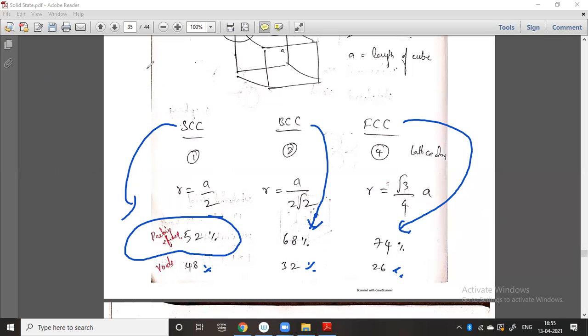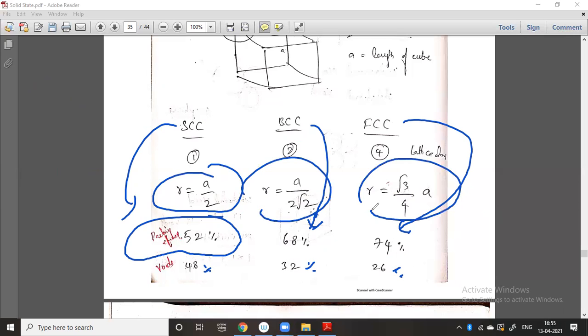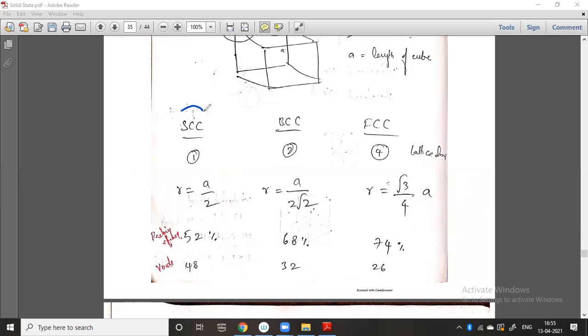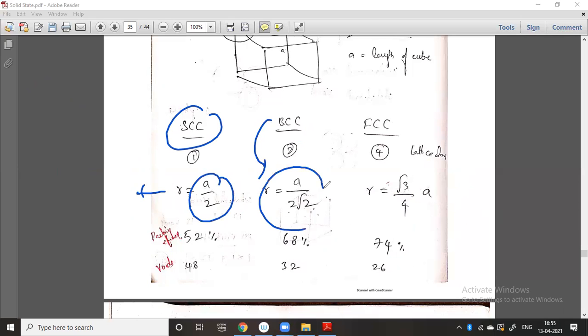the edge length value, that can be calculated with this r value. So remember these things also. This formula is also very, very important. For SCC, r is equal to a by 2. For BCC, r is equal to a by 2 root 2. For FCC, r is equal to root 3 by 4 a.